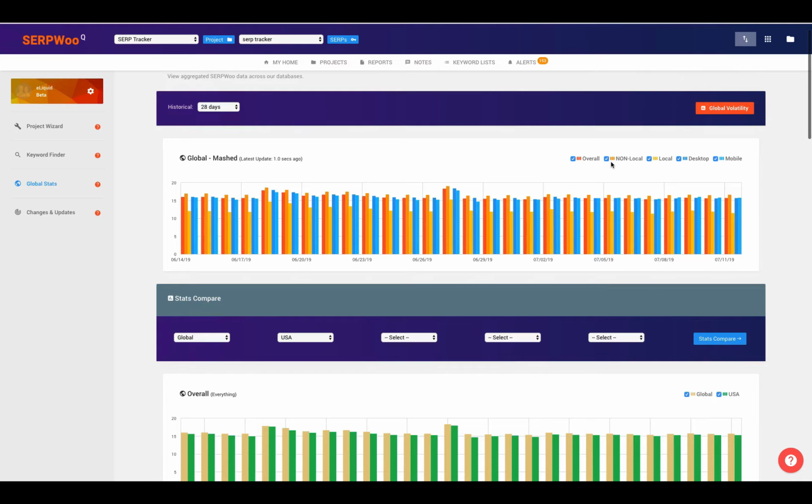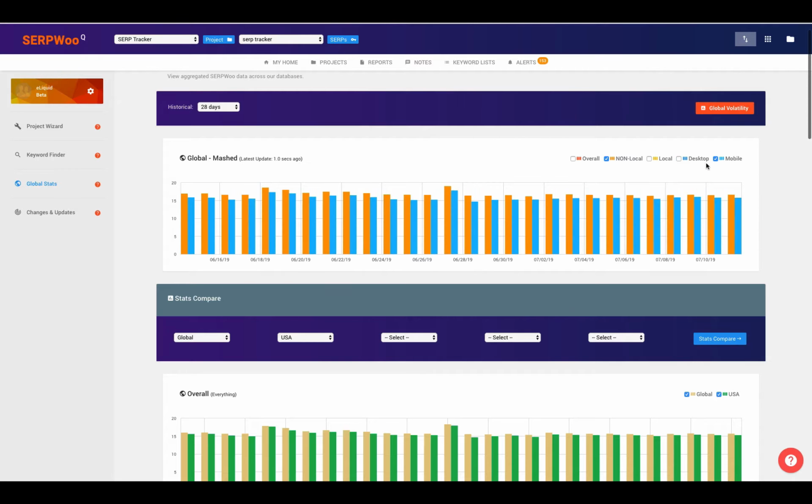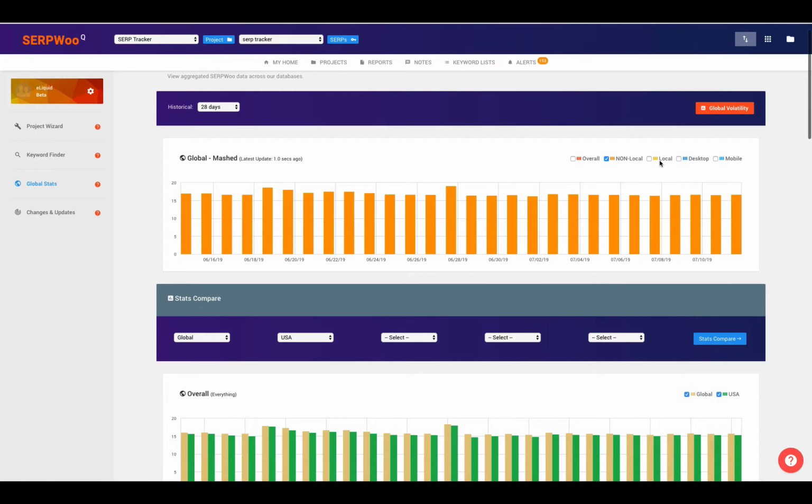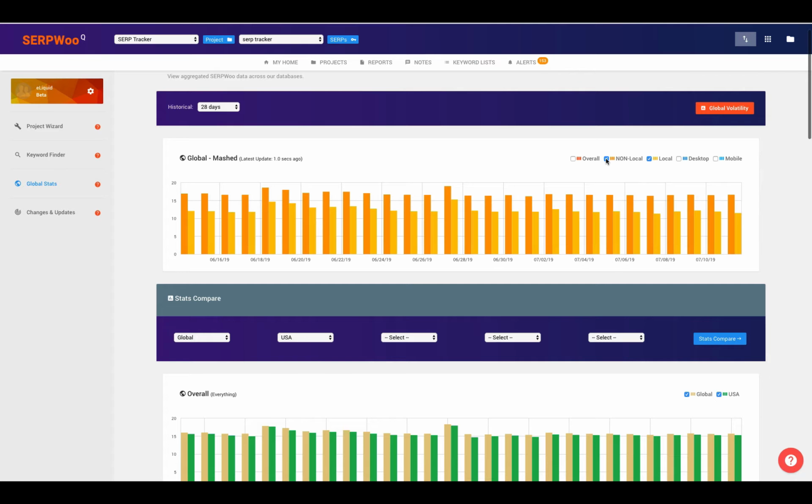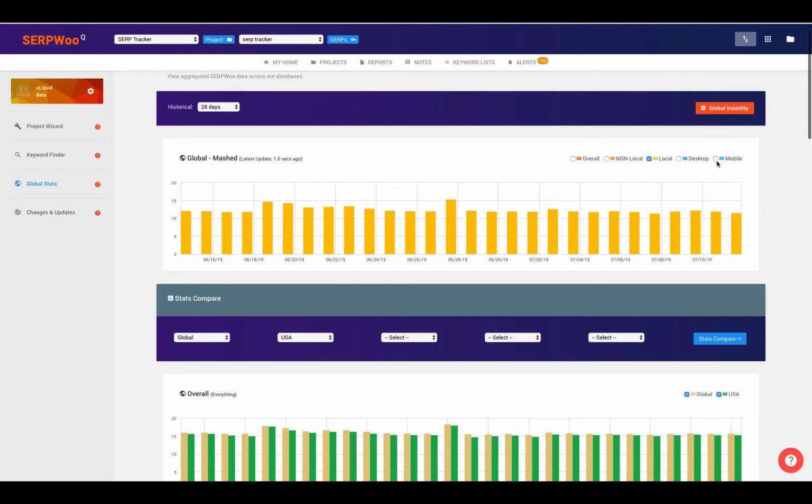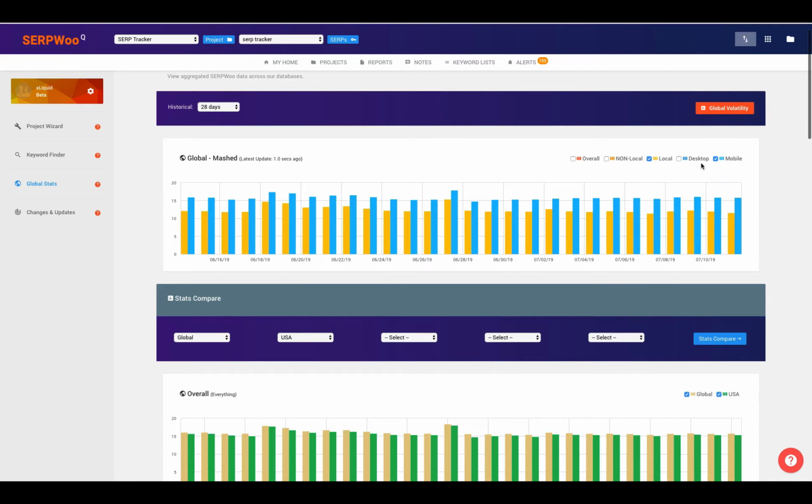Now, what's also separating us from other similar tools is the fact that not only can you look at overall, which is our global database for everything, but you can actually select out that you just want to look at maybe non-local intent keywords. And maybe you want to compare that to local, or just look at local by itself. You could actually do mobile keywords that are local, so you can get a look at local and mobile.